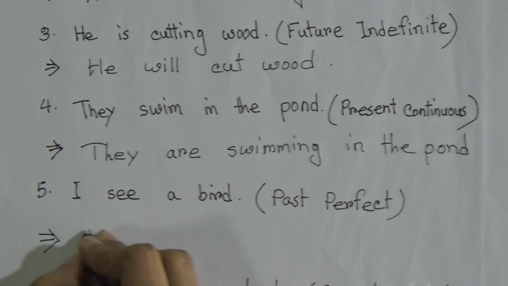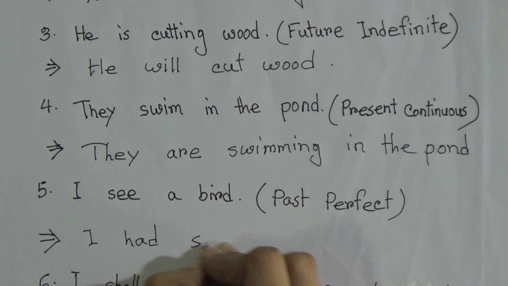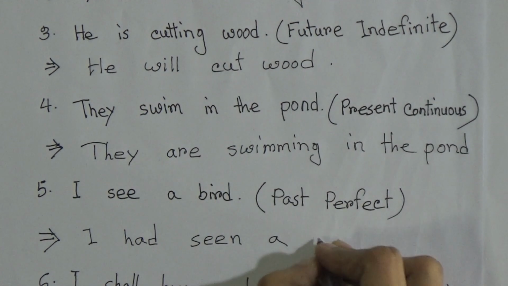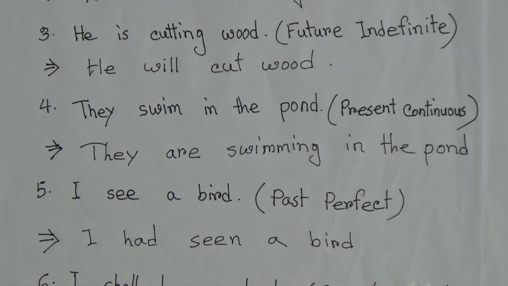So I had seen a bird. I had seen a bird.